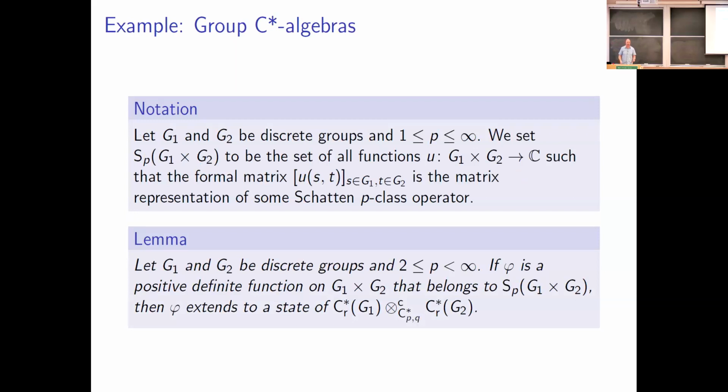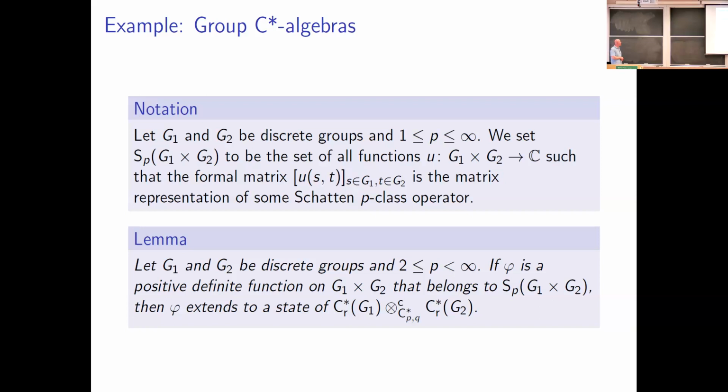Okay, so we've talked about a construction here. The natural question to ask is, does it actually produce anything interesting besides just the minimal or maximal tensor products? And yes, it does produce other things. We're going to see this by taking a look at tensor products of reduced group C-star algebras. So first, a little bit of notation. Let's suppose that G1 and G2 are discrete groups, and P is a value between 1 and infinity.